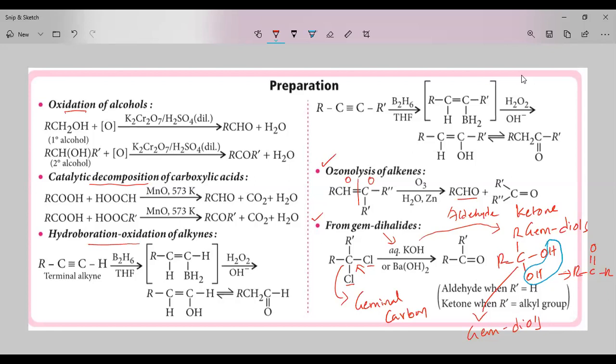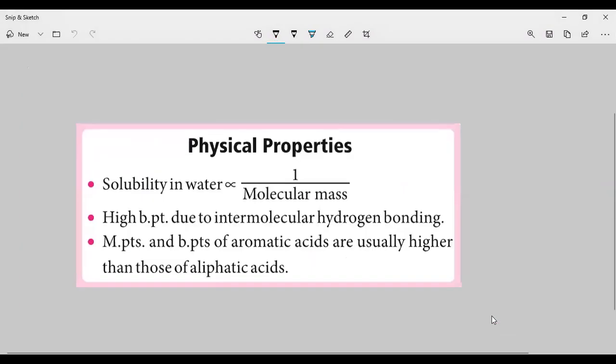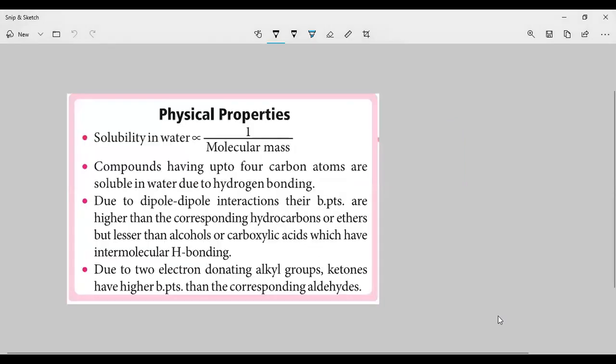After preparation, next we have to go for the physical properties. So what are the physical properties of aldehydes and ketones? Let us go for the physical properties of aldehydes and ketones.